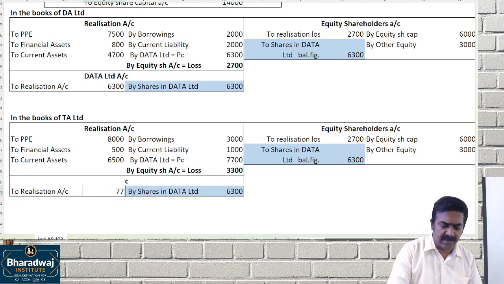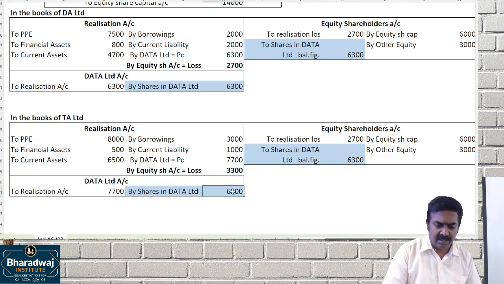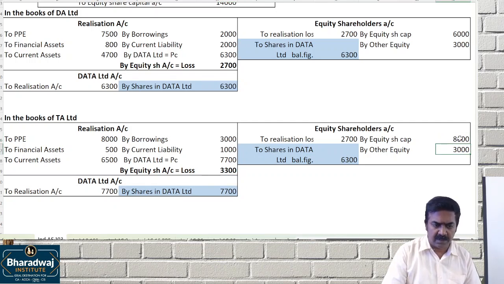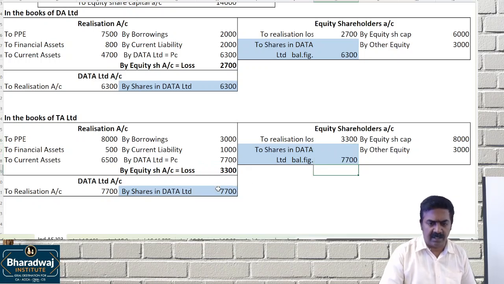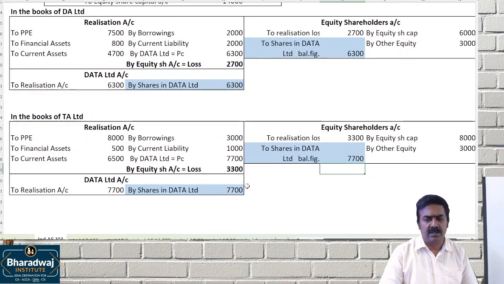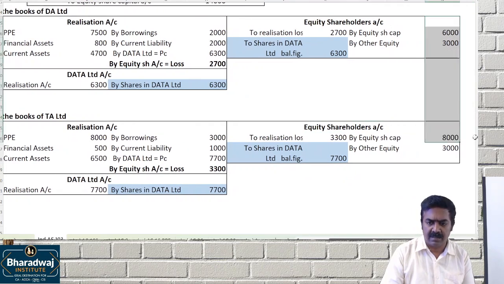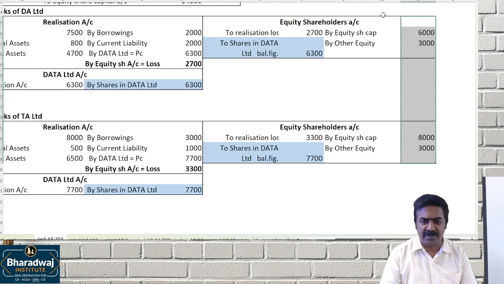So we get 7,700 in the form of what? Shares. By equity share capital of the second company, 8,000. Reserves, 3,000. Realization loss, 3,300. Balancing figure is paid in shares of Data Limited. That's it. Compared to the problem that we worked out, these are all simple, provided you remember and revise.